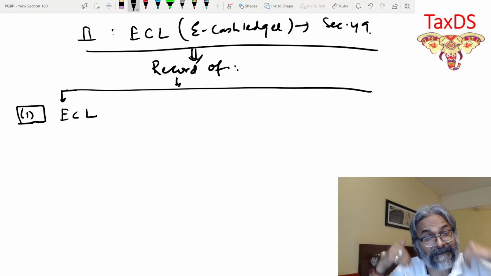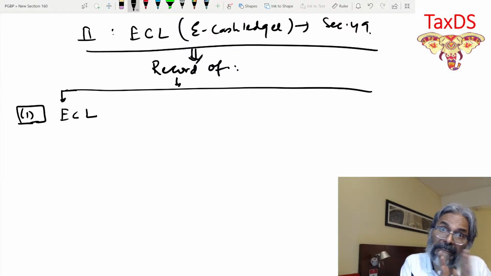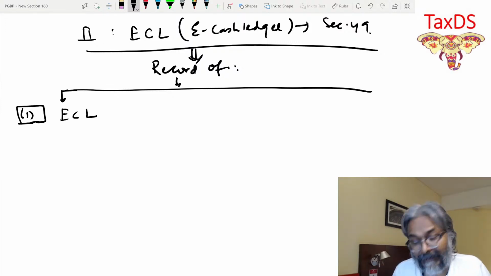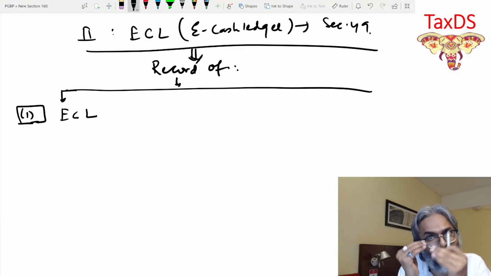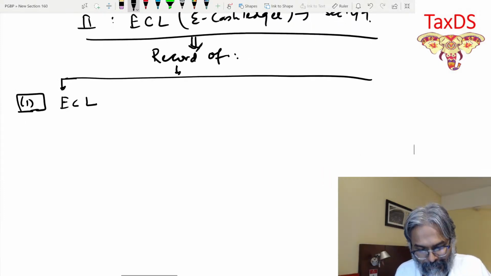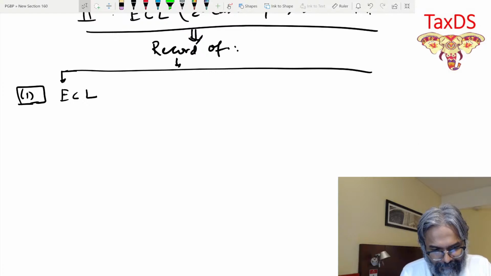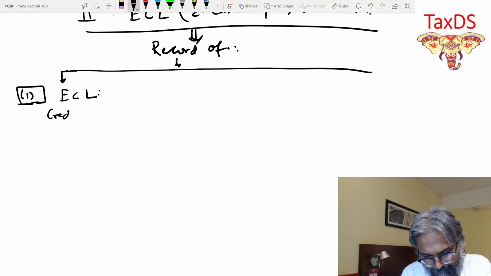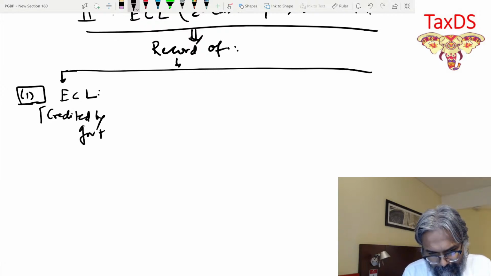Think that way. This is such an important thing. That is where students get confused big time, and they cannot appreciate the fine points of this ECL, ELL, and this electronic credit ledger account. That's exactly the game. So over here, students, what happens is that in ECL, in this case, first thing, it is credited by the government.